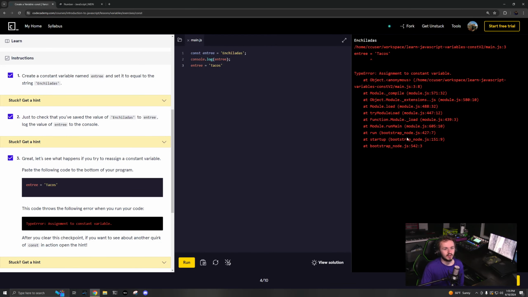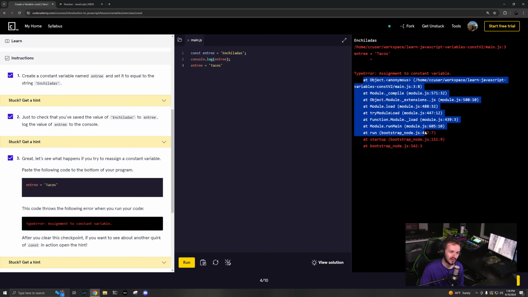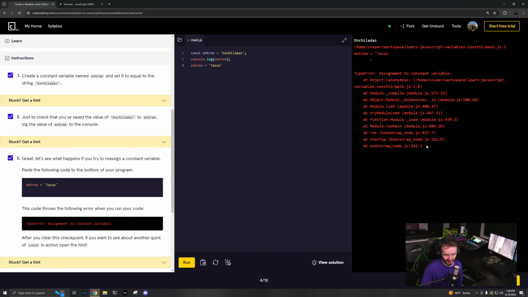Here's the thing that sucks with JavaScript: it gives you an exception. We will have to learn how these errors work and how to read them. But don't read this, this kind of is stupid. This is the file where you made the error, and this is the line. So the error is on main.js, line 3.